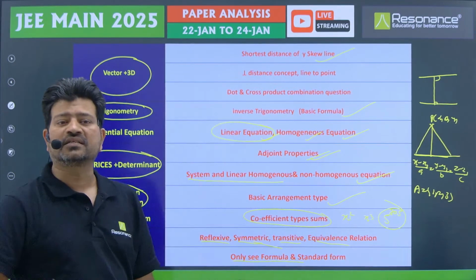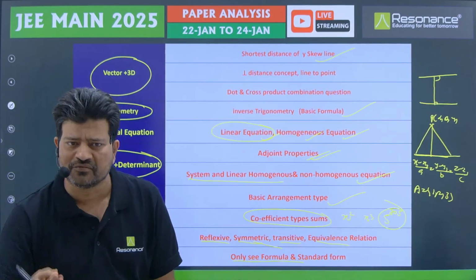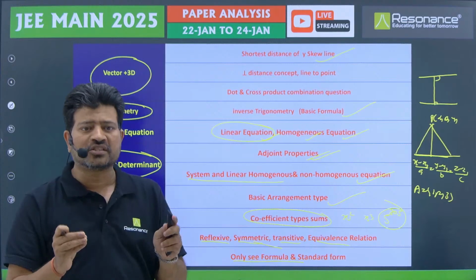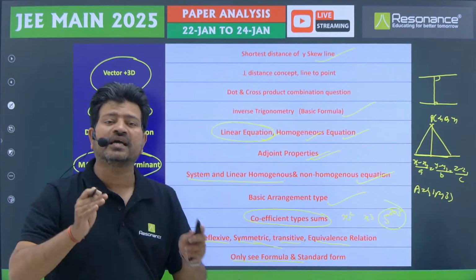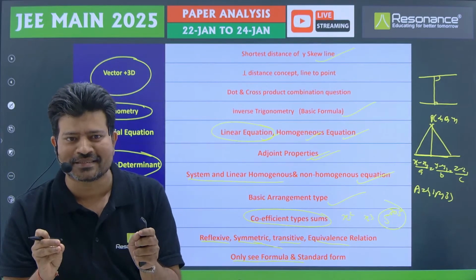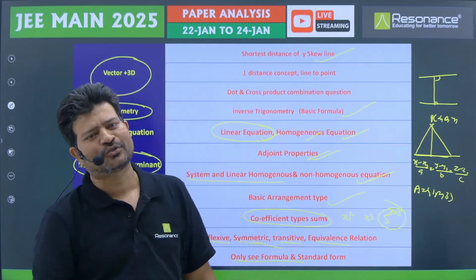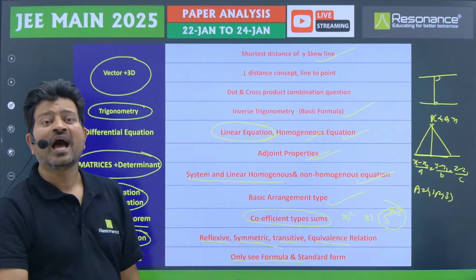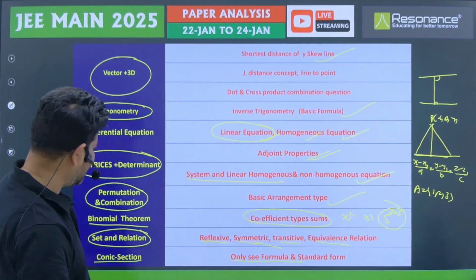What is the latus rectum, what is the double ordinate, how to find the focus, how to find the vertex. All these things means only see the formulas and the standard form. If you are thorough in the formulas and standard form, definitely you are going to solve the questions from this, following the pattern of the last 6 shift examinations.